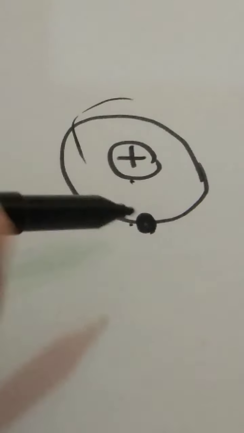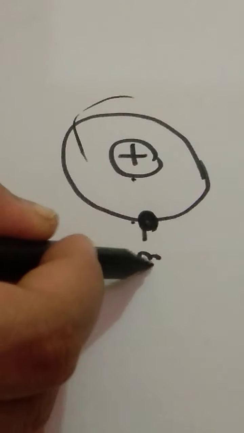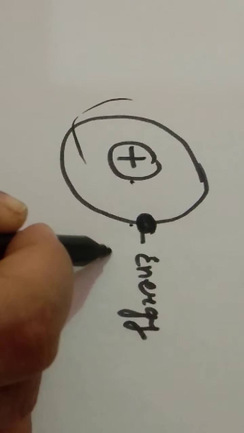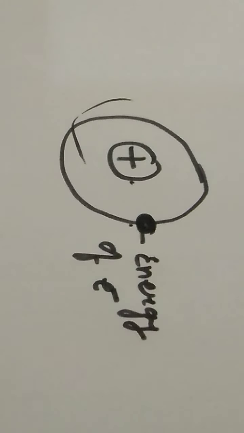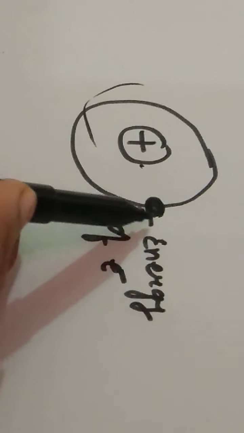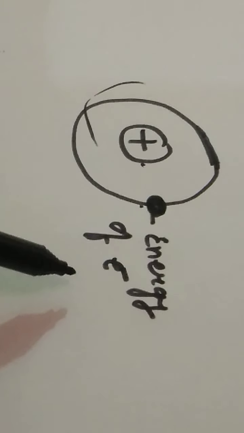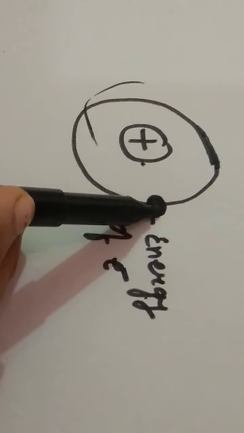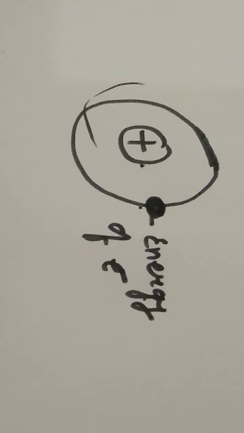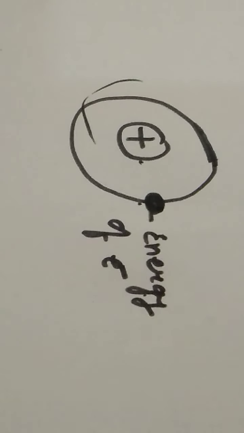It means that the energy of this electron is not changing continuously, because it is neither gaining energy nor losing energy. It has a fixed energy and it is moving with that fixed energy only. So this energy of the electron cannot change continuously, but has a definite or fixed value. Therefore we say that the energy of an electron is quantized.